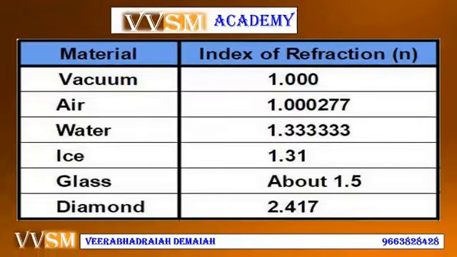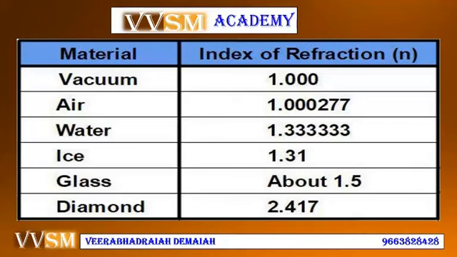Materials and the index of refraction. Students should remember the important values. In vacuum, where light travels, the refractive index is 1. For air it is about 1.00277 for optical measurements. The refractive index in vacuum as well as air is taken as 1. Water is 1.3. Ice is 1.31. Water and ice are considered as 1.3 only.